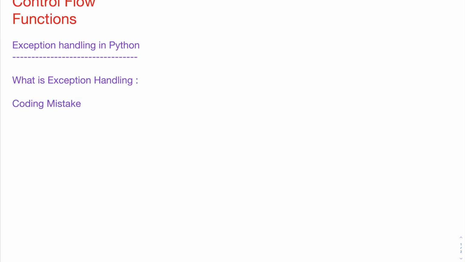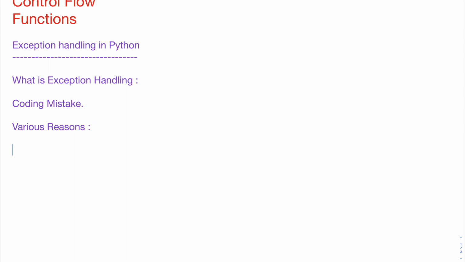We all make coding mistakes. Such mistakes, or exceptions, can happen due to various reasons.